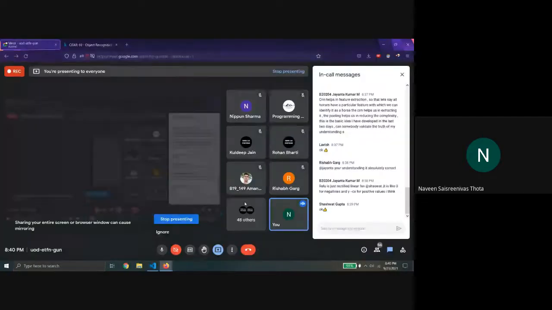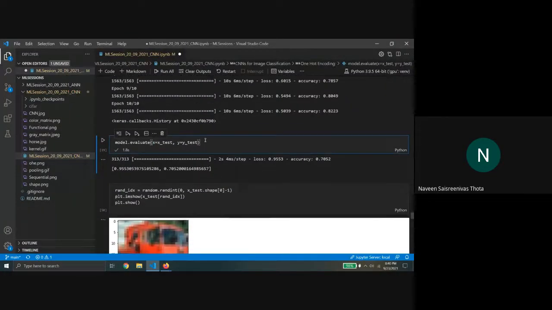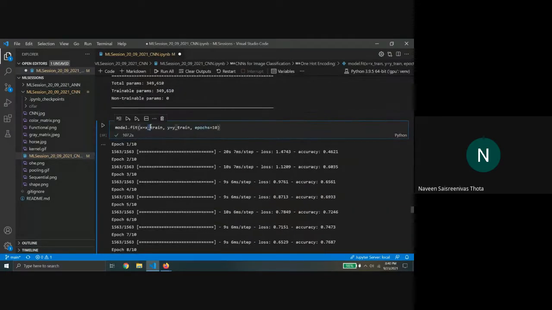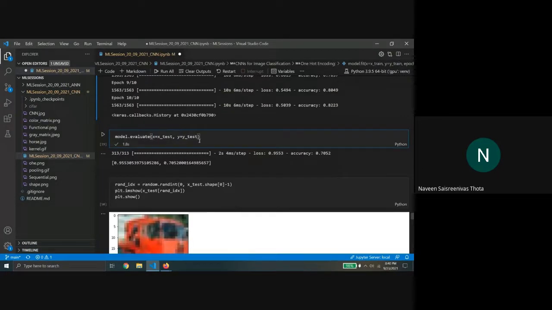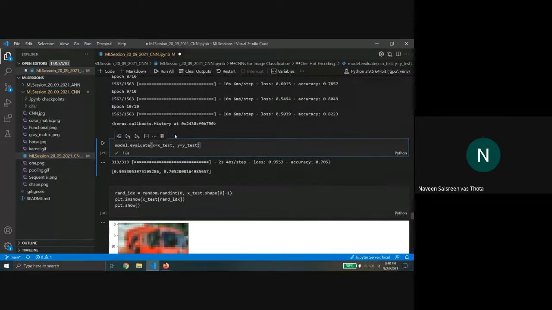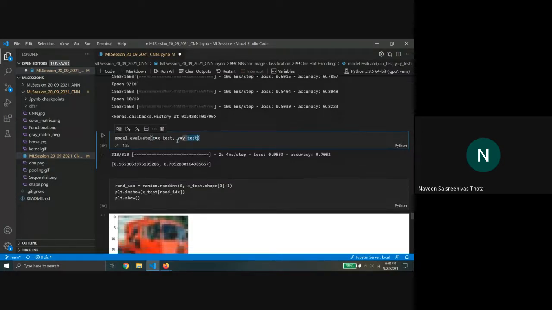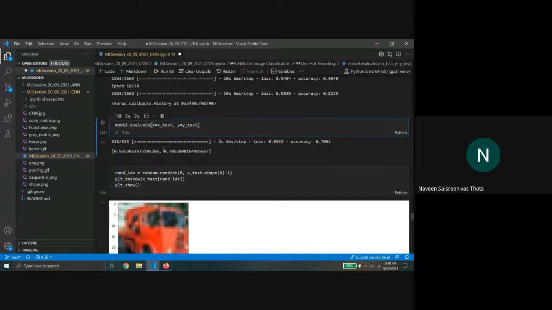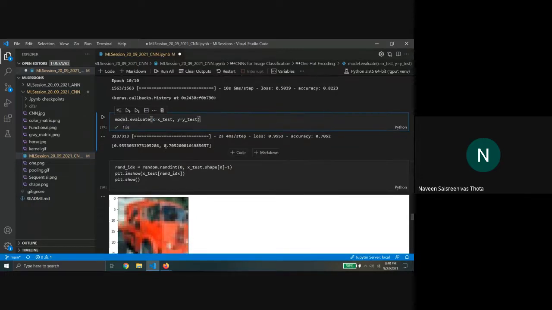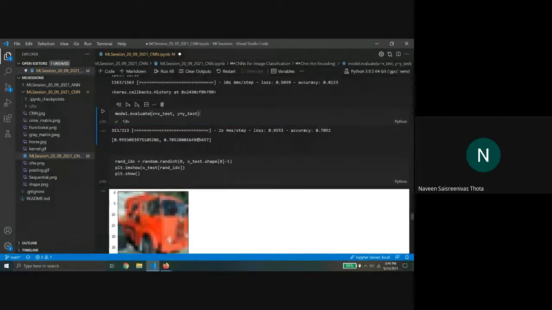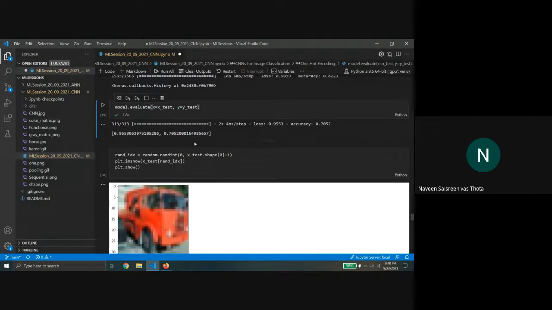And so did everyone understand this? What we're doing is we first train the model on the training data set, and then we check how the model is performing on data it did not see. If the model already knows a particular thing, then it can obviously predict the correct answer most of the time. But for objects the model did not see, we want to see how well the model is able to generalize to data which it hasn't seen until now. So in this case, I would say it's quite an okay model. It still has 70% accuracy on test data.